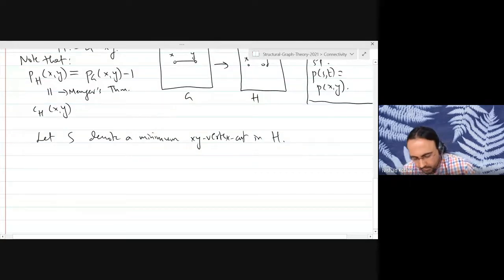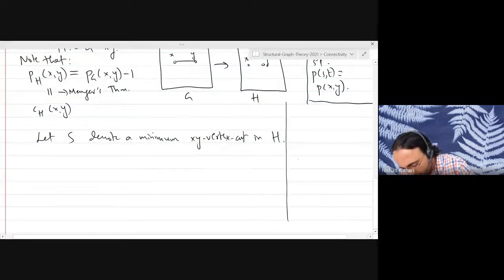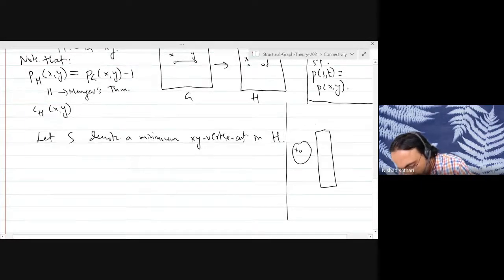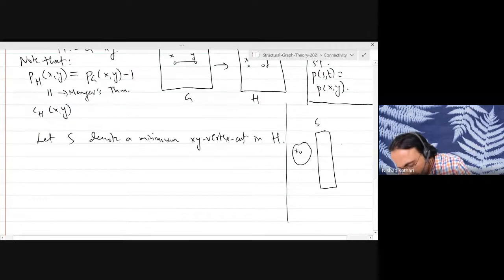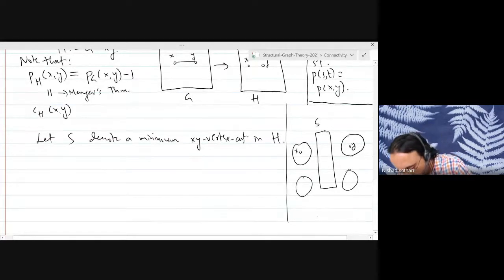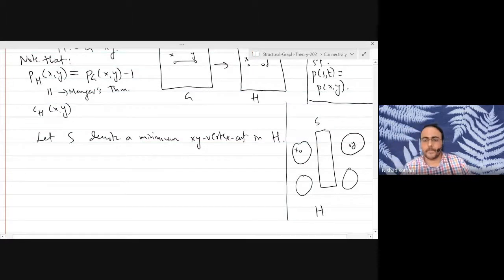Okay? So what does the drawing look like? We have a component containing X. We have some vertices S that we have removed. And we have a component containing Y, and there might be other components in the graph. Okay? This is the graph H. So let's go back to our goal.